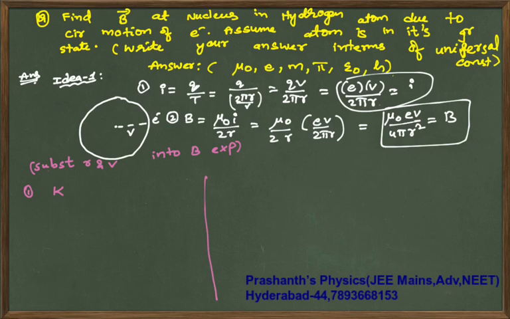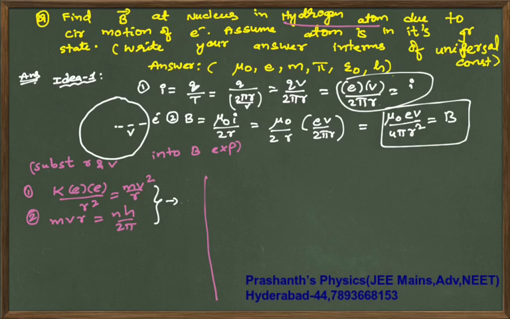Hydrogen atom is given, so Z value is 1, so K times e times e, since the nucleus of a hydrogen atom contains only the proton. K e square by r square is mv square by r, and mvr is equal to nh by 2 pi. In place of Z keep 1. In the previous derivations you will get the answer.